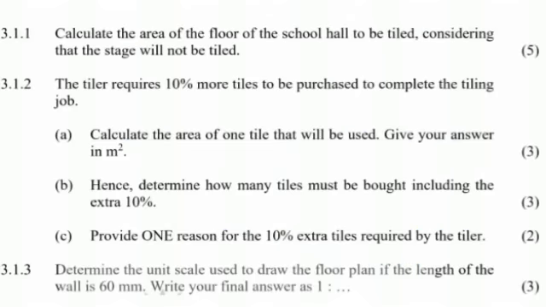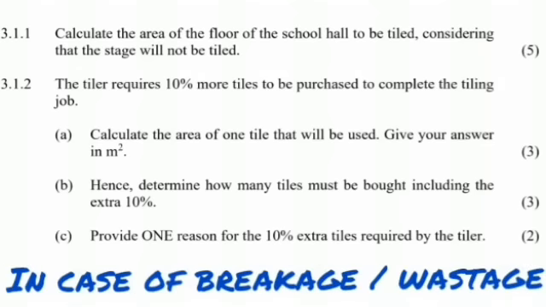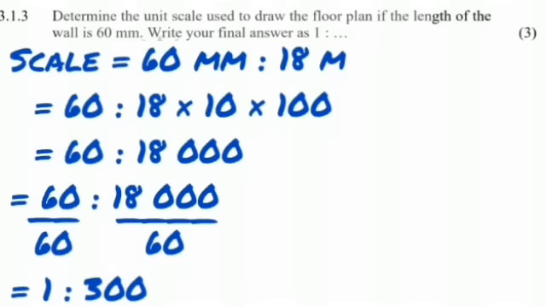Then in C, it says provide one reason for the extra tiles required by the tiler. So this is a general knowledge question. Why would a tiler need us to buy an extra 10%? It is in case there are ones that are broken or there is some sort of uncalculated wastage.